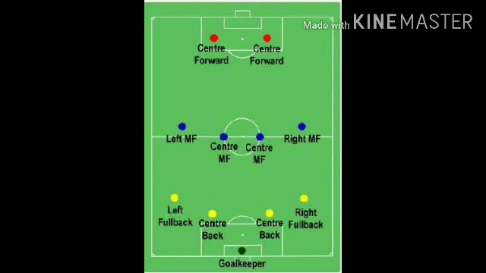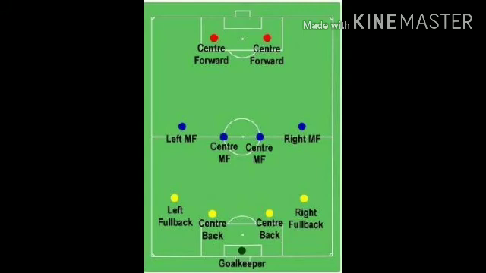You can say right off and left off. Okay children, now see the 2 red dots on top. They are known as left striker and right striker. We will commonly say left forward, right forward, but their name is strikers.